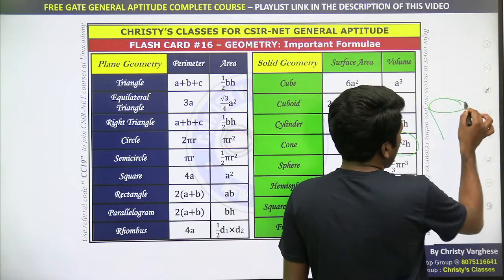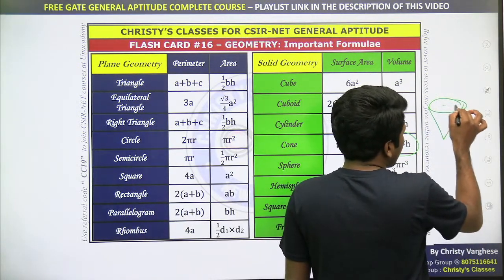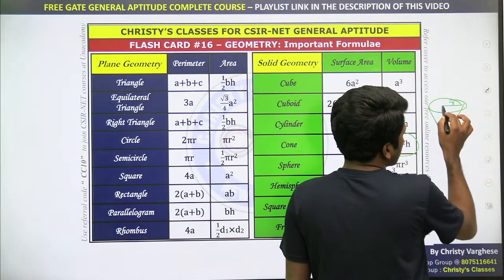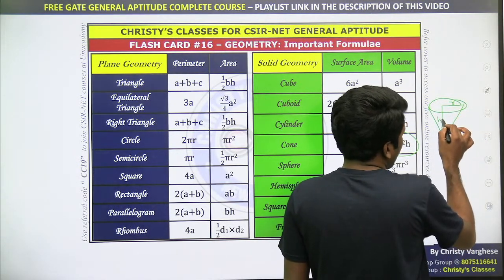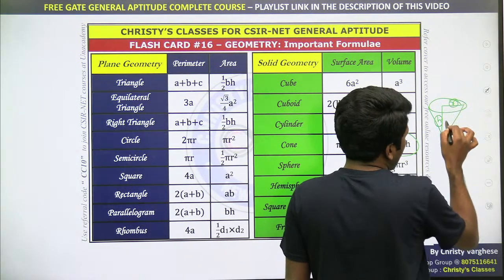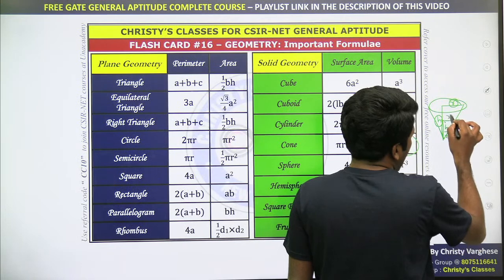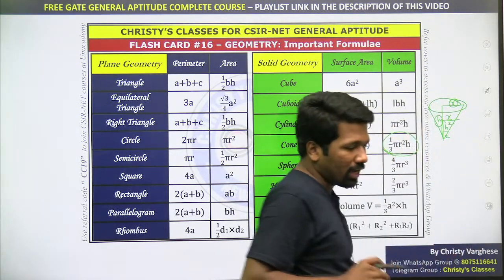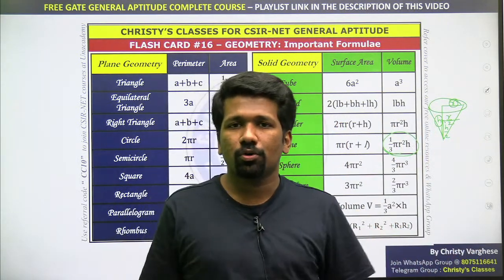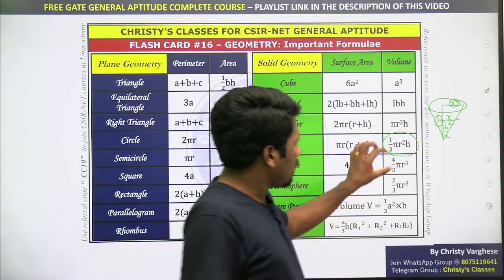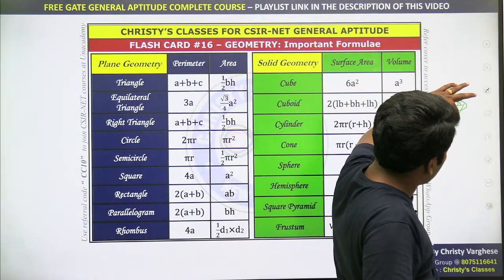For a cone, the radius and height are proportional. That means if the height is h and the radius is r, then if you take height h by 2, the radius will also be r by 2. This is the idea you need for this question. It is not like with height h by 2 the radius will stay the same.